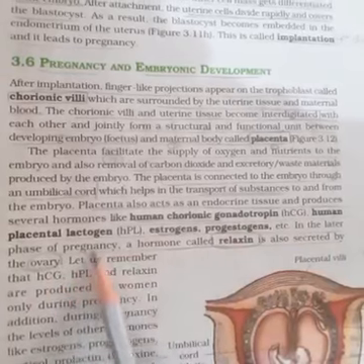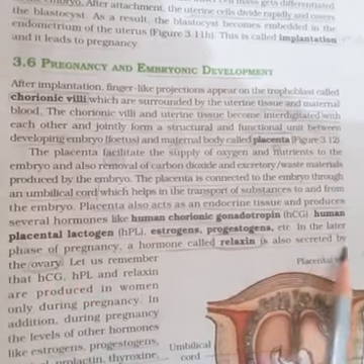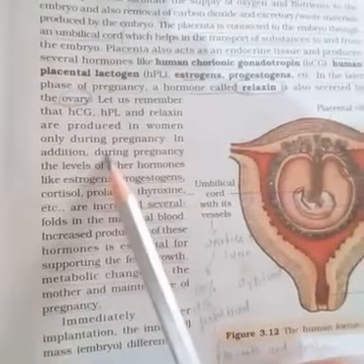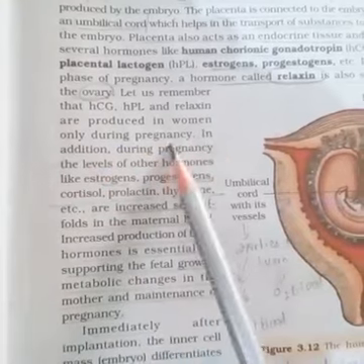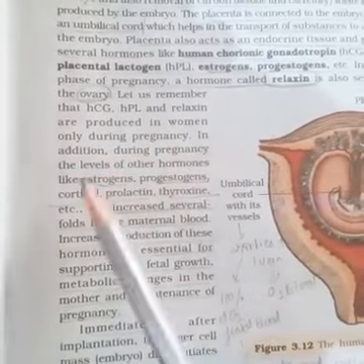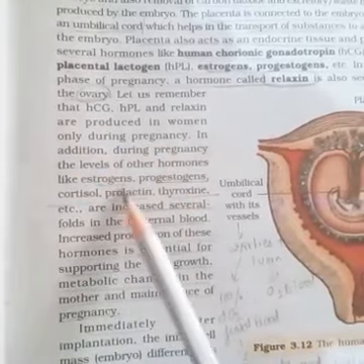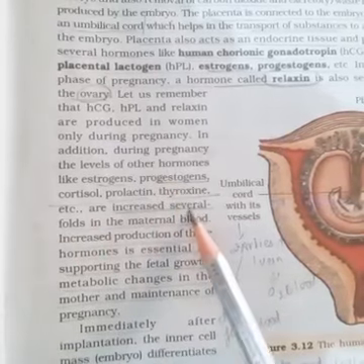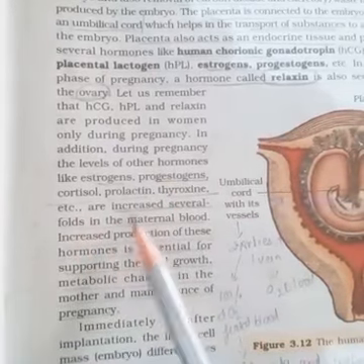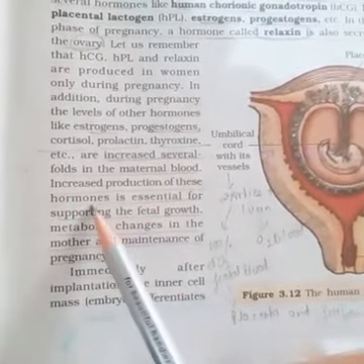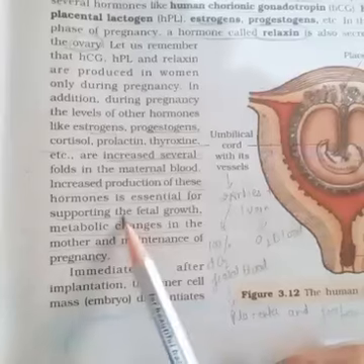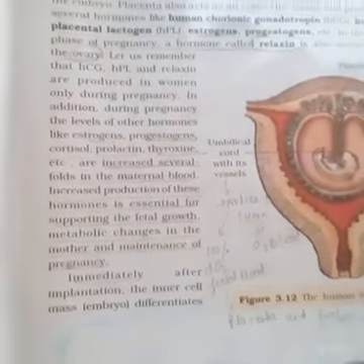In the later phase of pregnancy, a hormone called relaxin is also secreted by the ovary. Let us remember that hCG, hPL, and relaxin are produced in the woman only during pregnancy. In addition, during pregnancy, the levels of other hormones like estrogen, progesterone, cortisol, prolactin, thyroxine, etc. increase several fold in the maternal blood. Increased production of these hormones is essential for supporting the fetal growth,